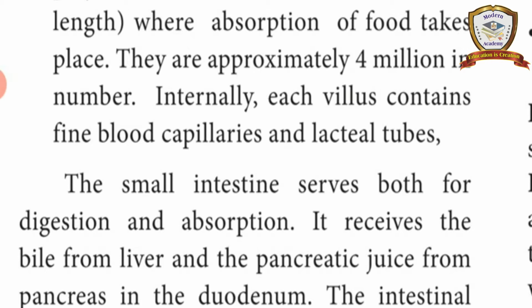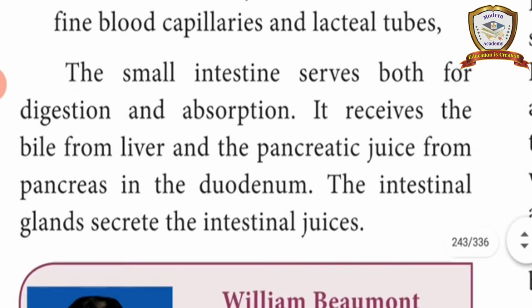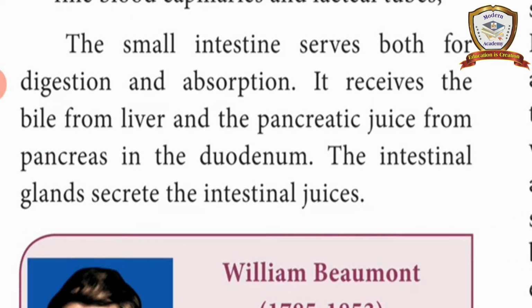If we see the internal structure of villi, we can see blood capillaries, lacteal tubes, everything. The small intestine serves both digestion and absorption of food. It receives the bile from the liver and the pancreatic juice from the pancreas in the duodenum, and intestinal glands secrete the intestinal juices.